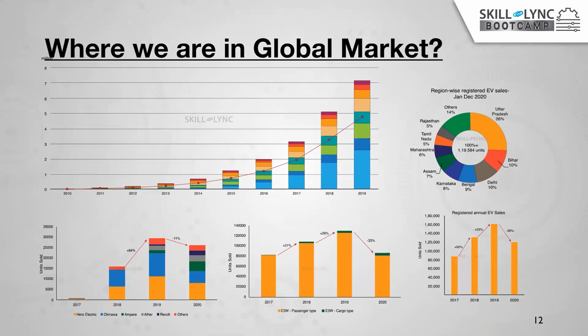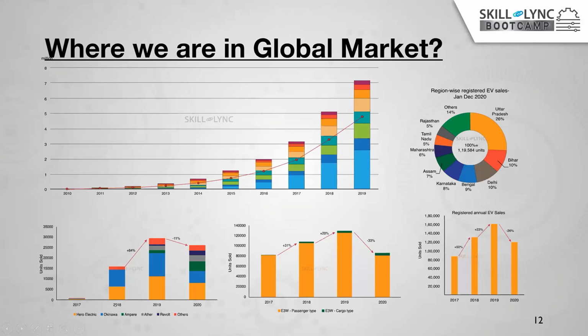So if you go for the individual segments, this one is two-wheelers. The electric vehicle sector is not only four-wheelers or heavy vehicles. These electric vehicles are divided into different sectors like two-wheelers, three-wheelers, four-wheelers and heavy vehicles. Comparing from 2017 to 2020, this first slide indicates the number of two-wheeler units sold from 2017 to 2020. In 2017 just 500 to 600 two-wheelers were sold.